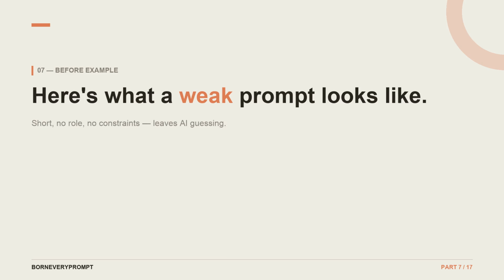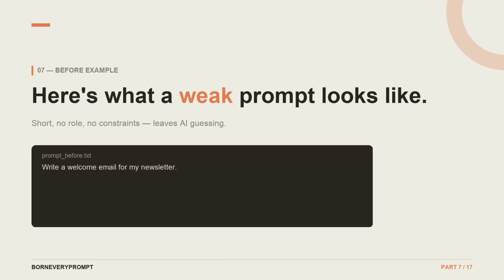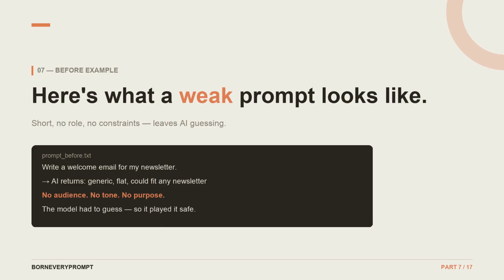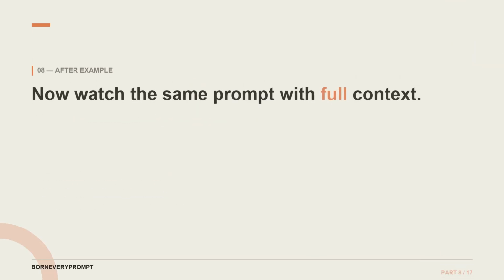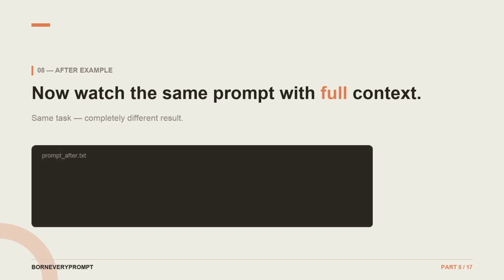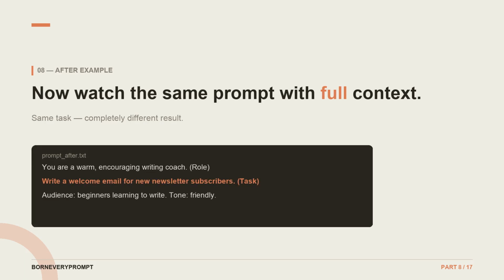Here's a weak prompt. Write a welcome email for my newsletter. The AI has no audience, no tone, no goal. It plays it safe and returns something forgettable. Same task, but now we've added a role, described the audience, set the tone, capped the length, and banned jargon. The output is completely different, actually useful.